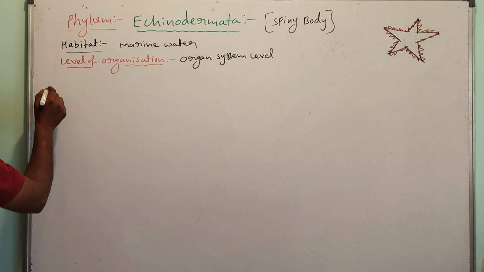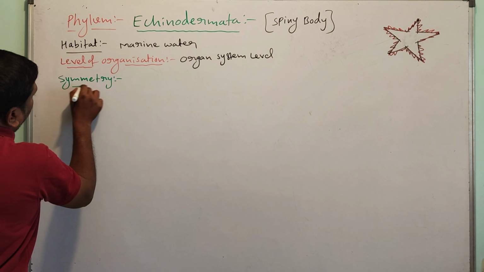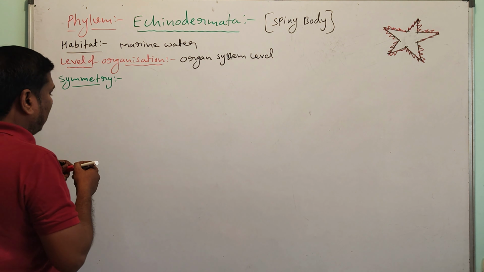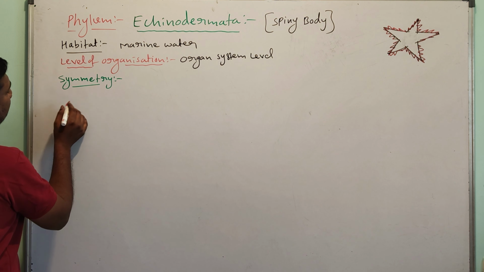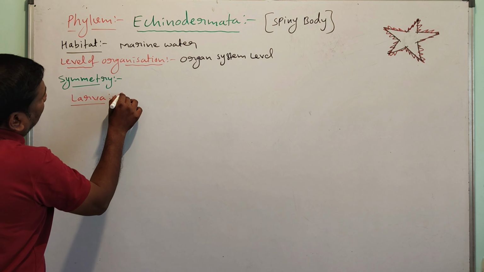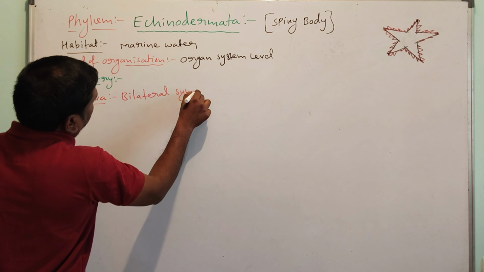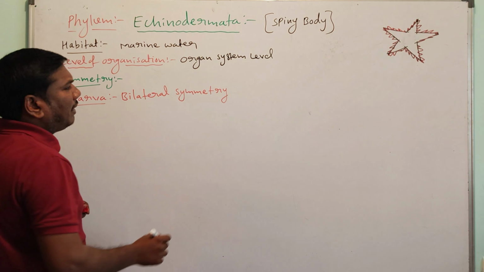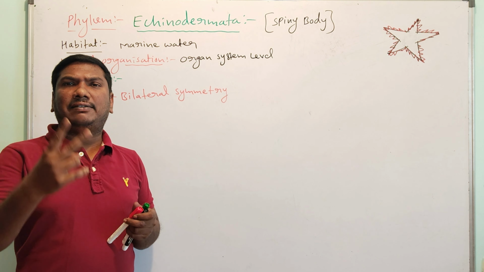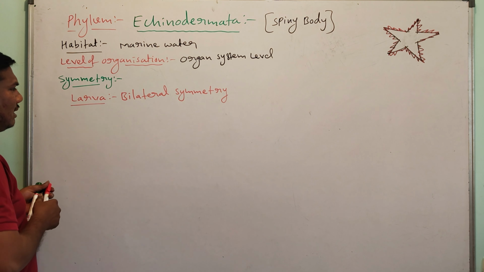Next one, symmetry. Very, very important. In Echinodermata symmetry, the larvae are bilateral symmetry. Bilateral symmetry means the organism cut along only one axis is divided into two equal parts. Larvae are bilateral symmetry.